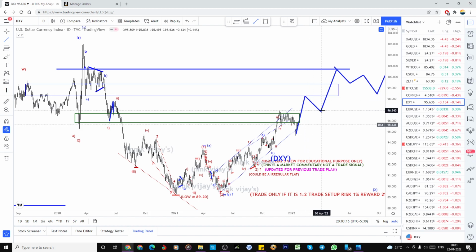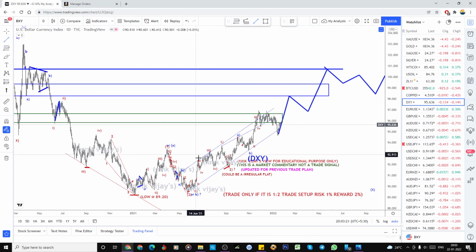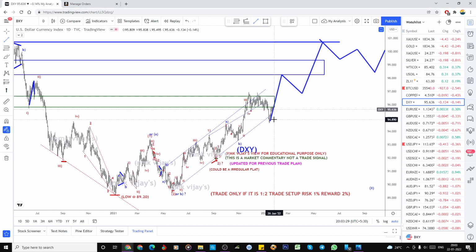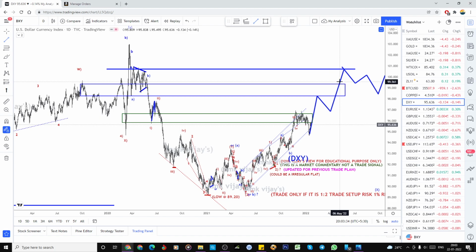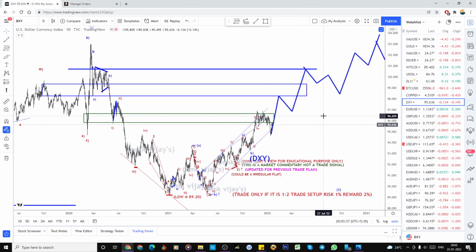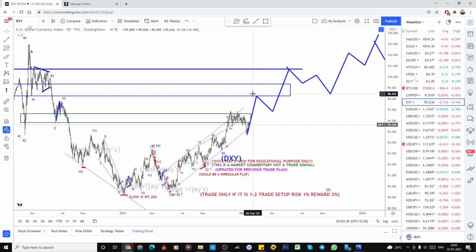Later onwards, again it can retest at this one, and again it can bounce. So like this such things will happen. It won't go in straight lines, but it may happen also. So we can predict only that trend, right? The target may be reached, but it will take more time also. If I'm expecting from here, it may take more time. Again it could be a triangle and then it can shoot, or it could be an irregular flat. It can go above the high, and again it can come to the downside, and again it can shoot.